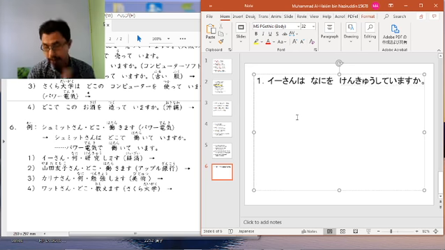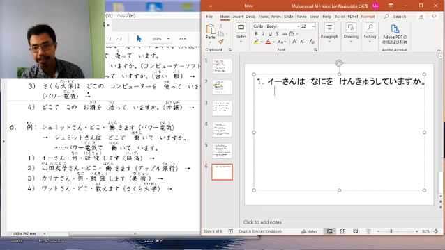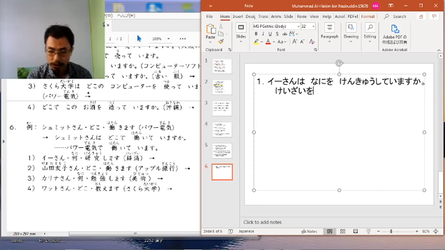Because it's related to your job, occupation, doing research, you need to use the form verb and imasu. You can see the answer given inside the bracket: keizai. Keizai is economy. Keizai o kenkyū shite imasu. I am doing research on economy.